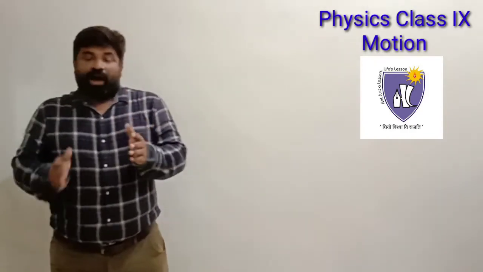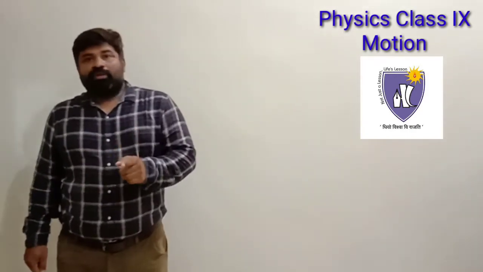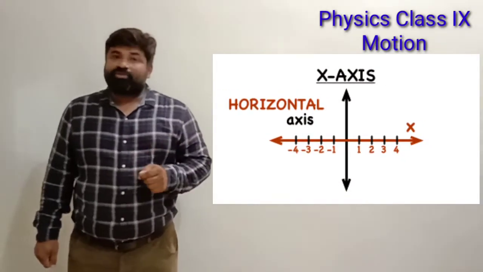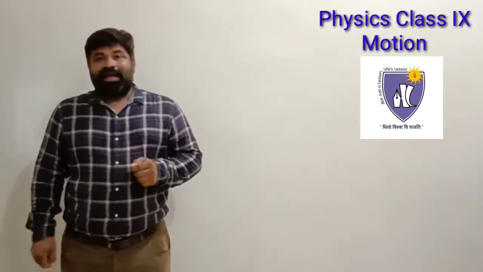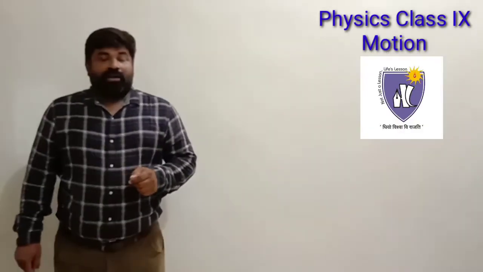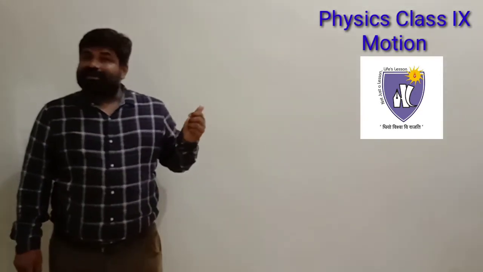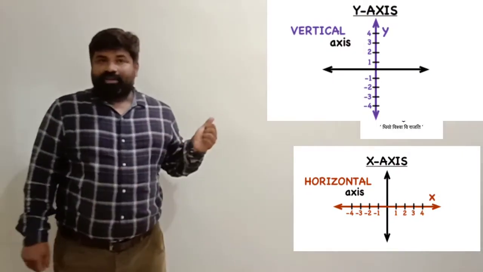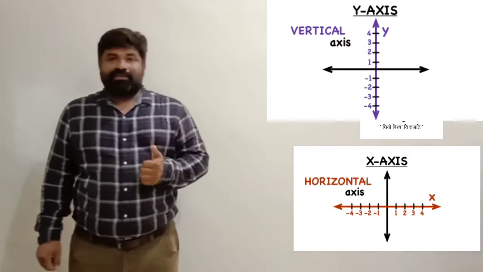Now, position time, distance time, displacement time: how do they look? As we know, we draw graphs with the help of two axes. That is the horizontal axis, which is called the x-axis, if you remember, and the vertical axis, which is called the y-axis. With the help of these two axes, x-axis and y-axis, we have a proper graphical representation. Now, on these two axes, we represent two physical quantities.